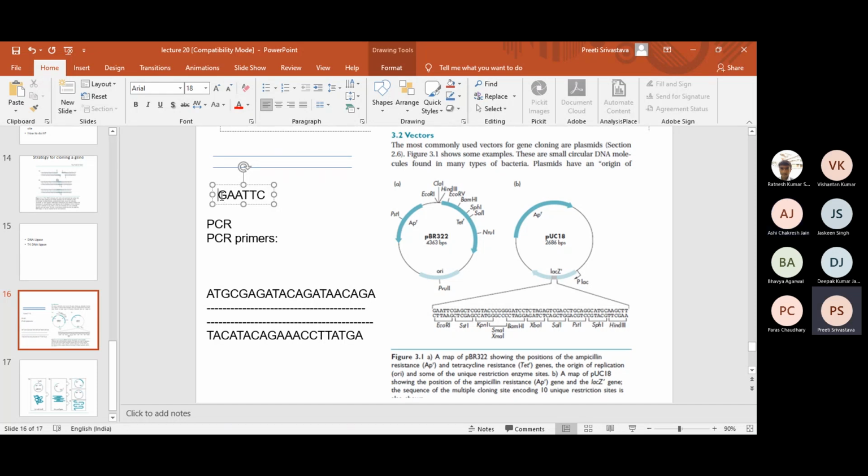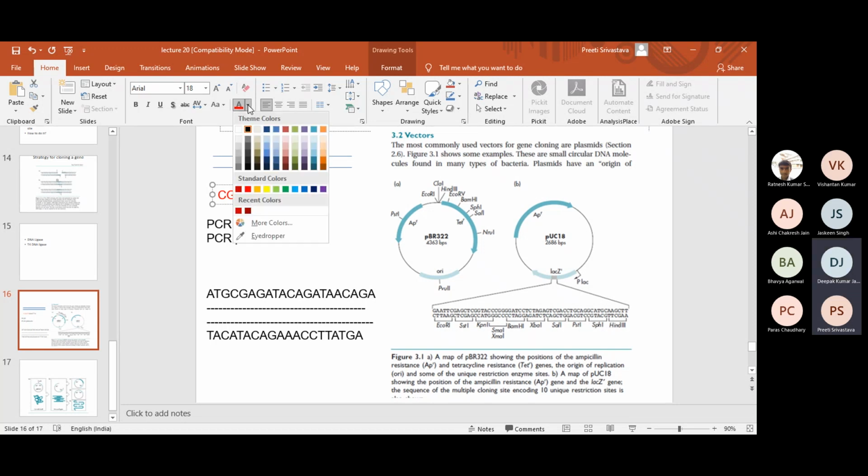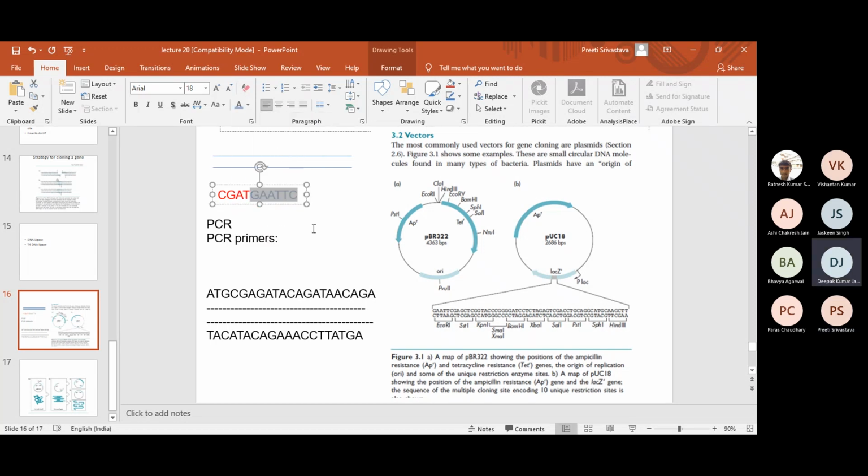And why do we need that? Why do we need that, class? To ensure the uniqueness of the site so that it can be found at a particular place. To ensure the uniqueness, okay, but it is actually to ensure that the restriction enzyme, see, restriction enzyme usually recognizes double-stranded DNA. So when the site is present at the edge, because it will be present at the edge, once you get this amplicon, right?